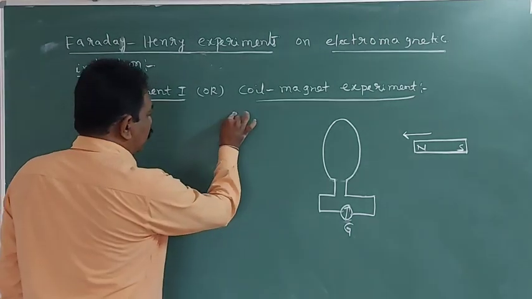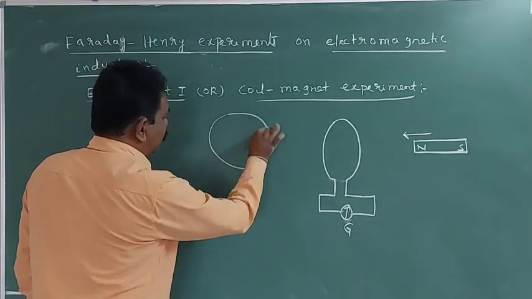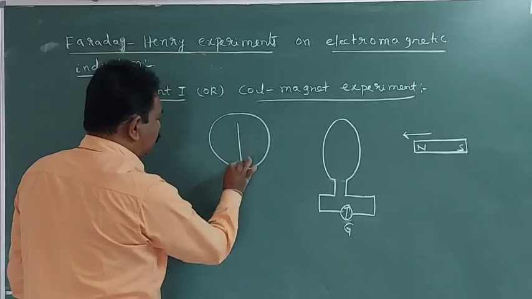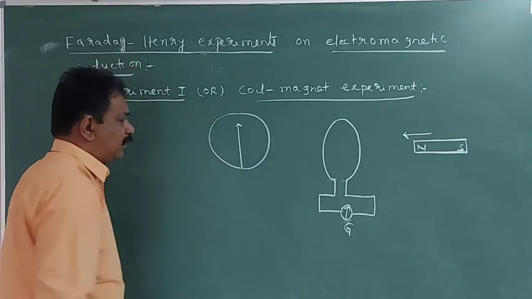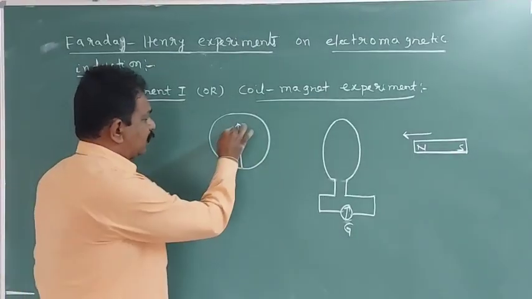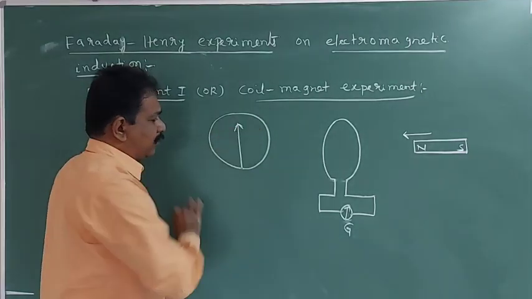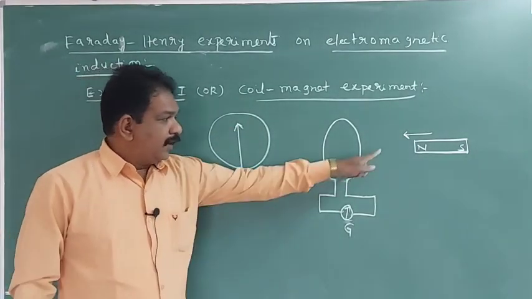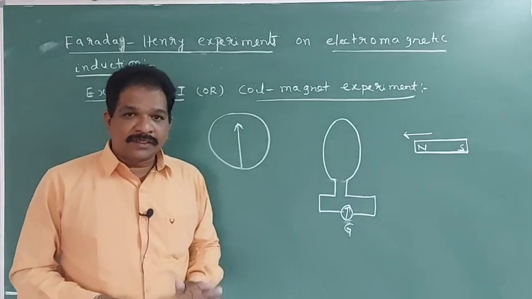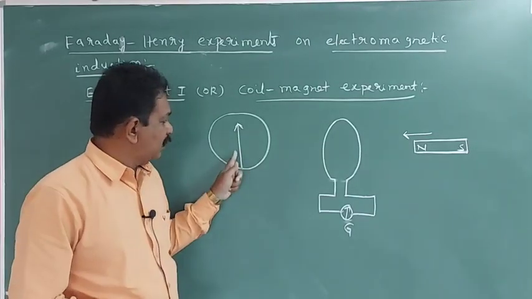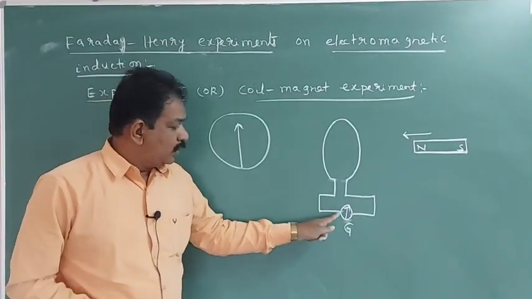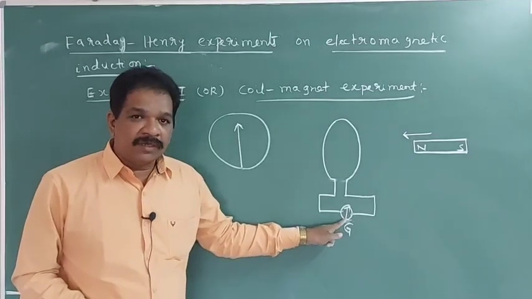In the galvanometer only one pointer will be there. When the magnet is stationary, there will be no deflection in the galvanometer.